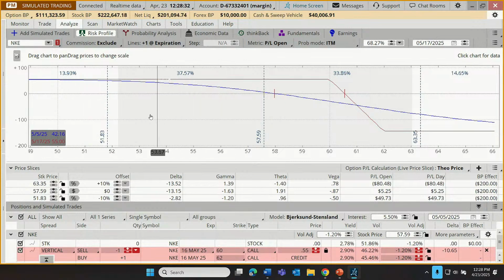Now, there's another percentage that's displayed, but not expressly on this chart. Notice there's a gray area that's surrounding the current price. And that gray area is drawn to show a 68% probability. What this is saying is on May 17th, there's about a 68% chance that we land somewhere in that gray area. Why 68%?